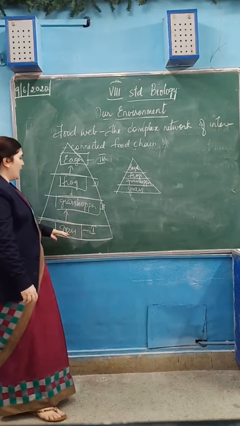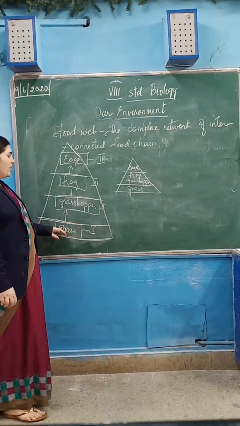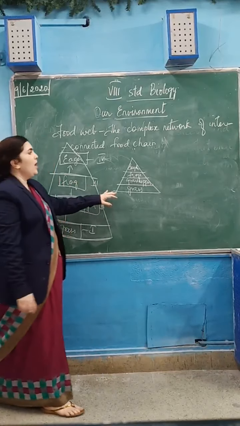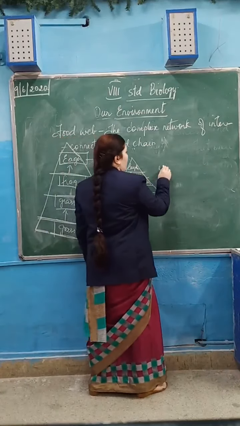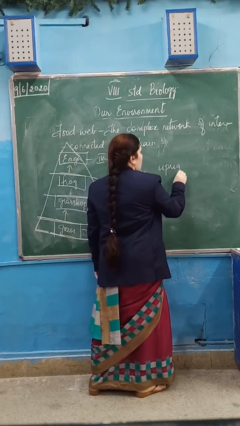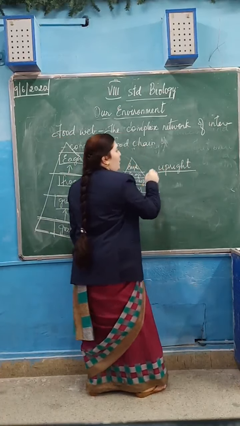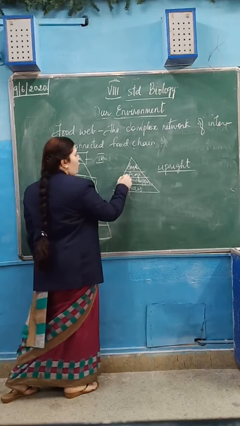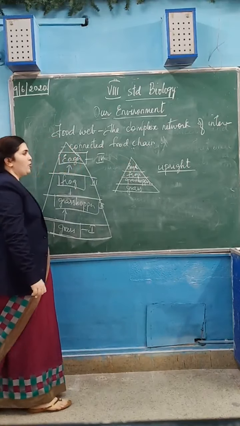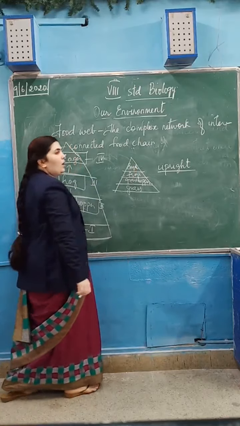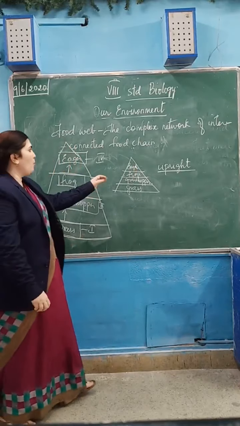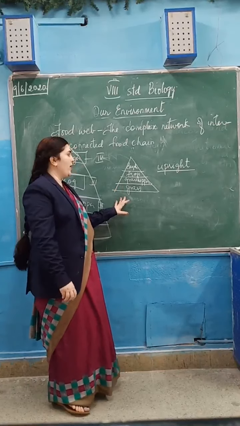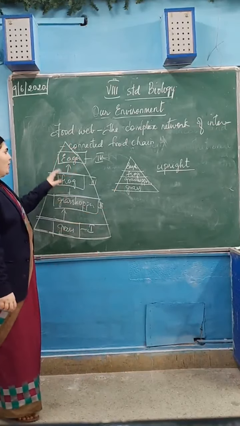So if the pyramid is constructed considering the numbers of the organisms, then it is the upright pyramid. This pyramid is upright, means straight. This is the pyramid of number, which shows how the number of organisms decreases from the base of the pyramid to the peak at the top. It shows the number of organisms in each trophic level.